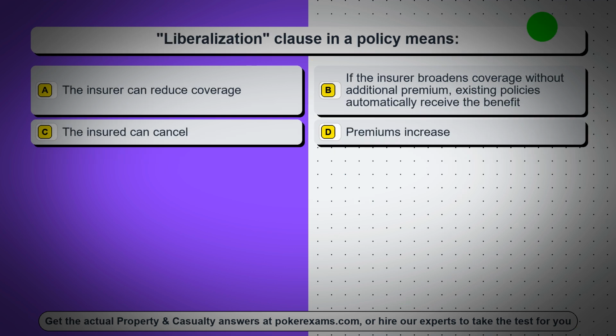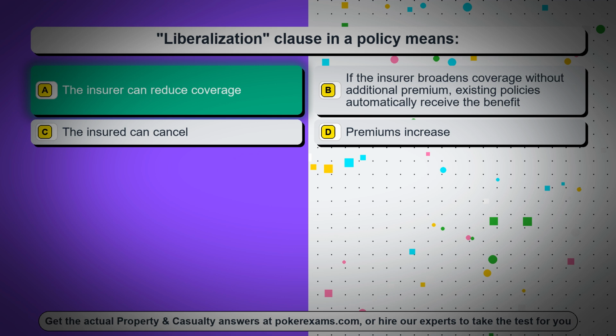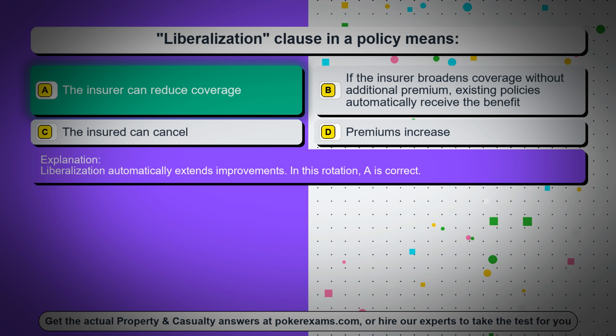Question 38. Liberalization clause in a policy means. Option A, the insurer can reduce coverage. Option B, if the insurer broadens coverage without additional premium, existing policies automatically receive the benefit. Option C, the insured can cancel. Option D, premiums increase. The correct answer is option A, the insurer can reduce coverage. Liberalization automatically extends improvements. In this rotation, A is correct.